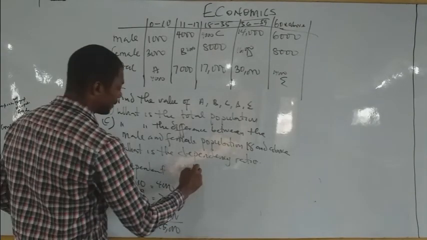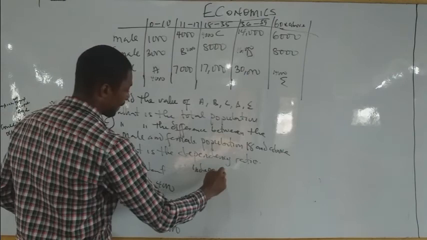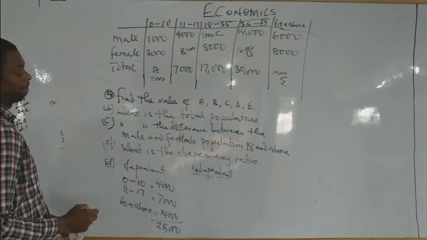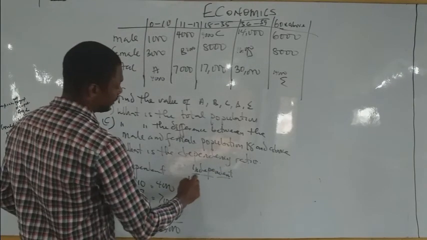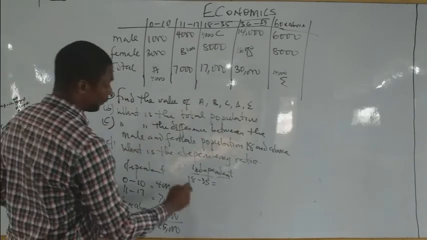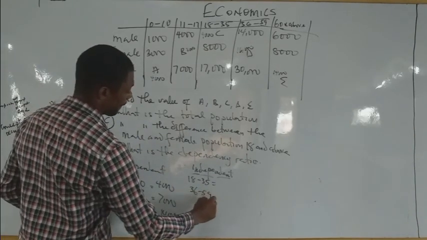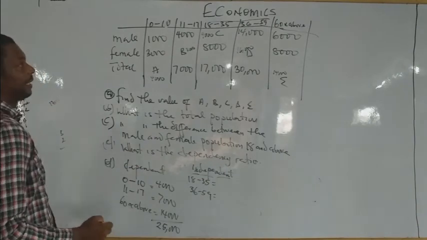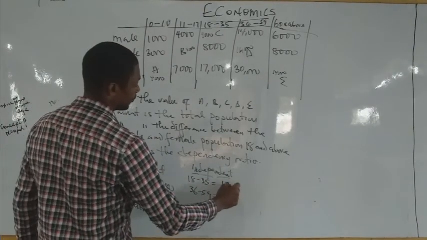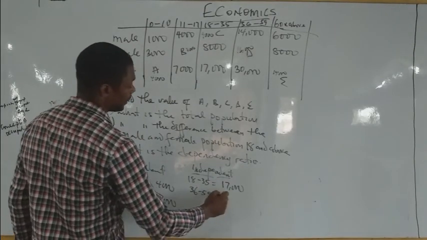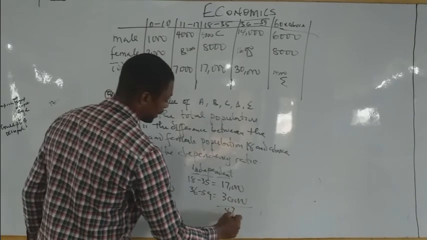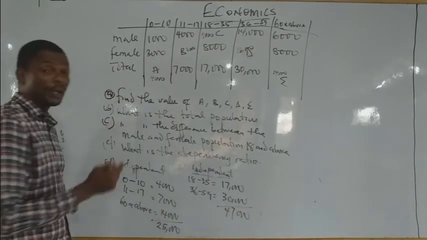Then independent, what are the independent population? You have 18 to 35, and which other one? 36 to 59. We have 17,000 and we also have 30,000. So that will give us 47,000. Now we can get the dependency ratio.